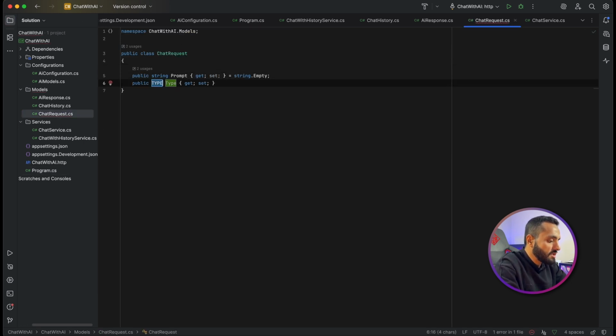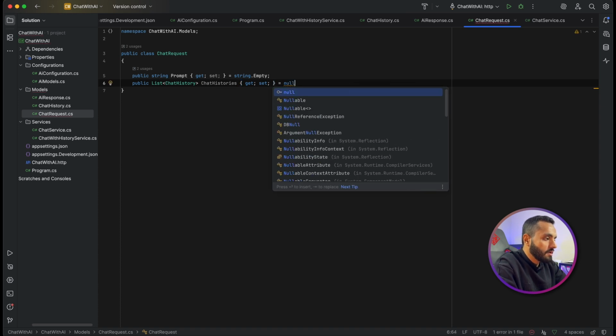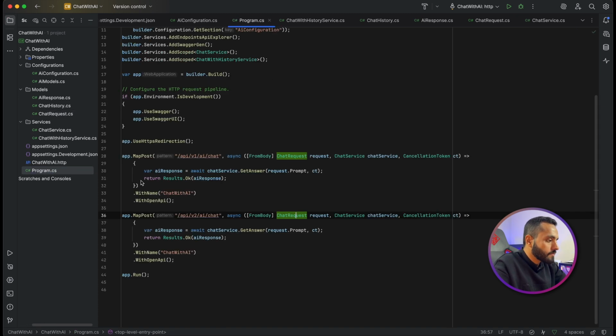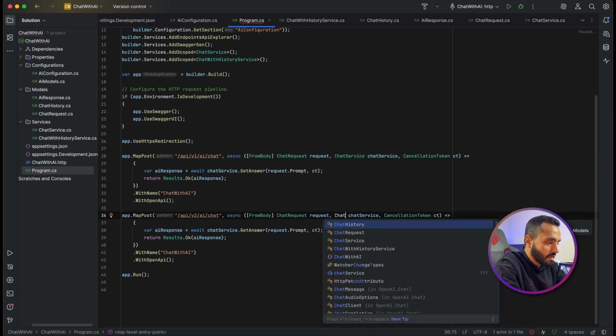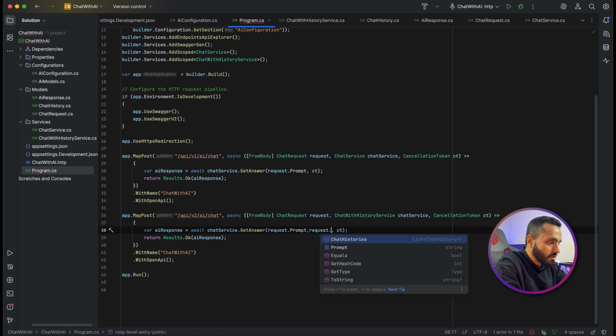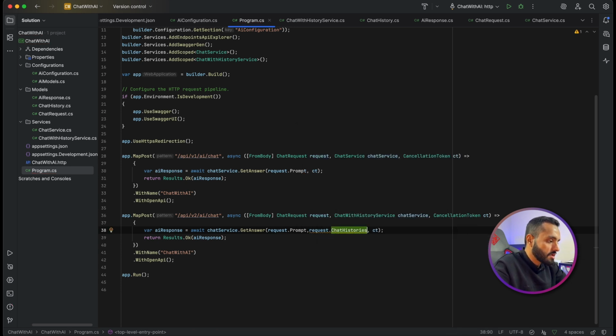I will add a property, list of chat history, and I will make it ChatHistories, and it will be null, okay? And in my request, instead of the chat service I will use the chat with history service, and I will also add request.ChatHistories as chat histories, okay?